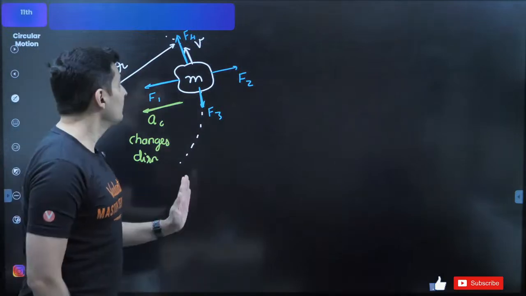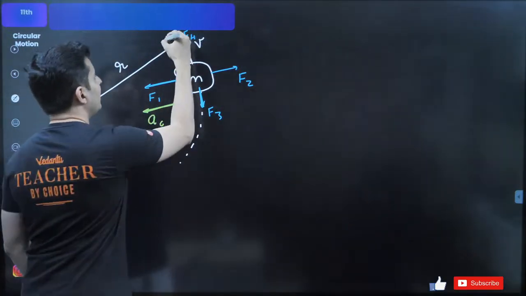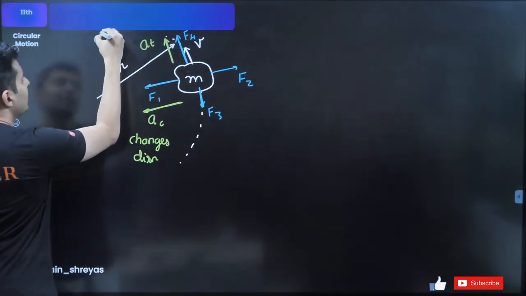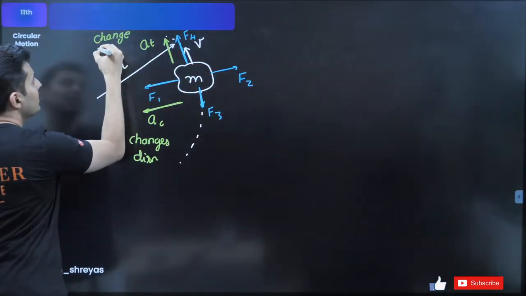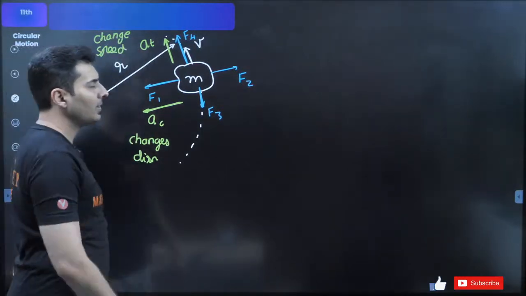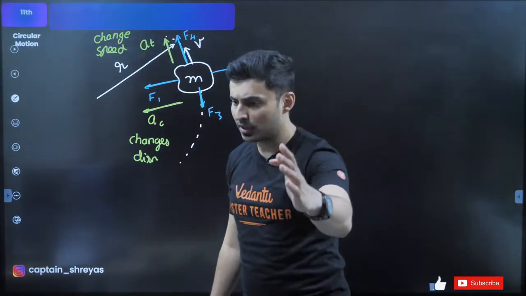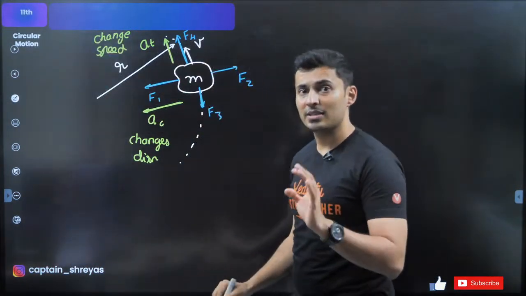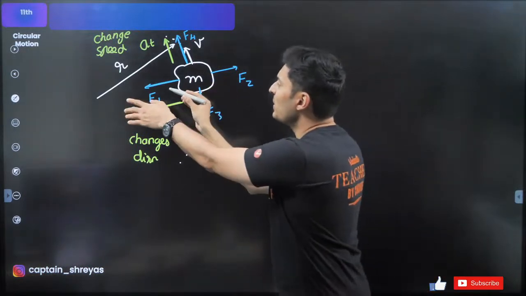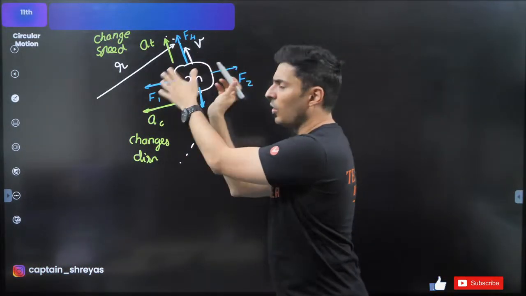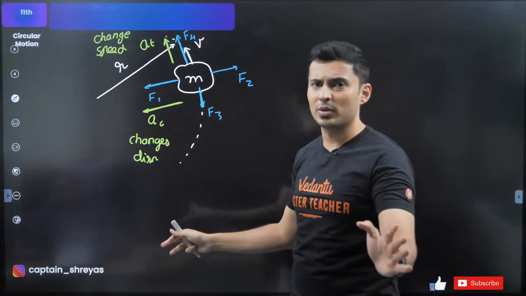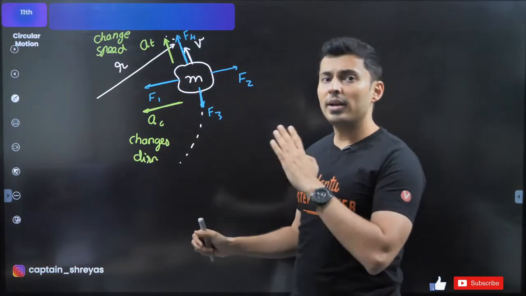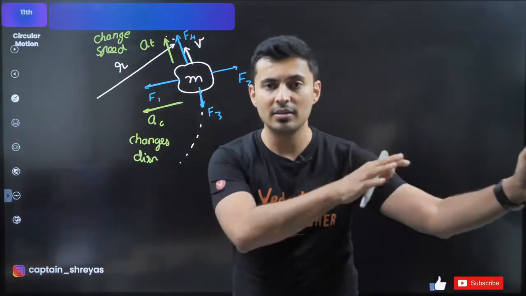There is also an acceleration which can change the speed, and that is your tangential acceleration. This will only change the speed. Whenever you apply Newton's laws, be careful, guys, because many students make silly mistakes here. This could be normal, mg, spring force, tension, another weight, whatever forces they are. Just solve it like normal Newton's laws. Force is mass into acceleration.